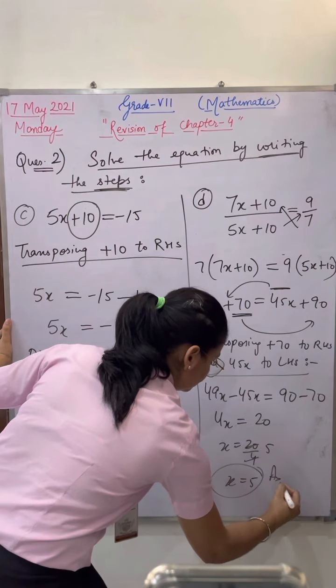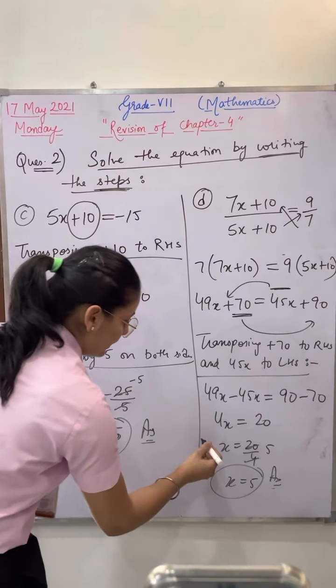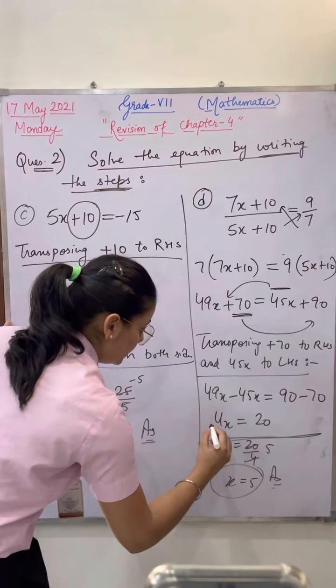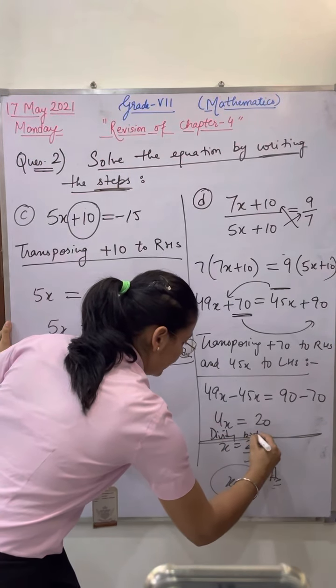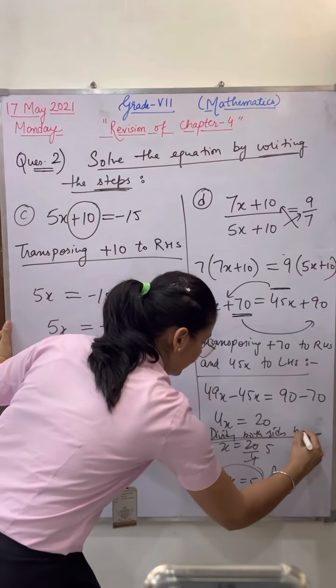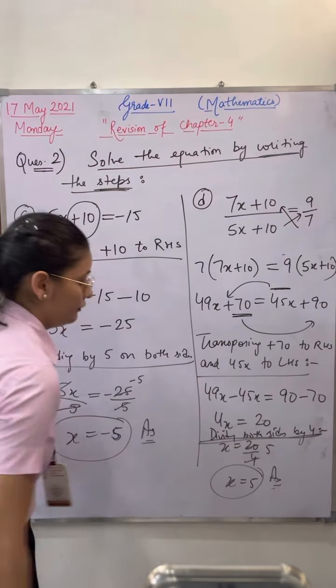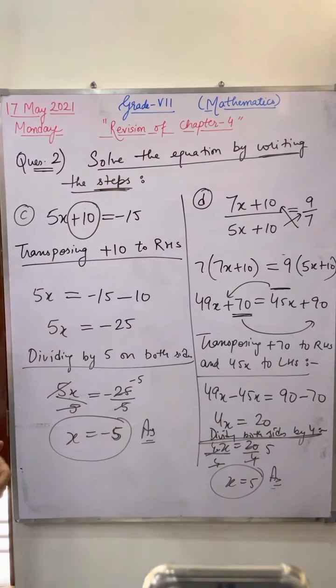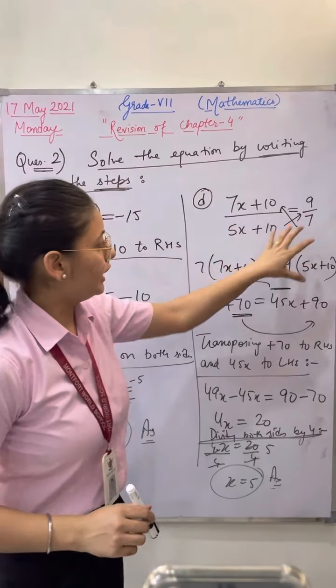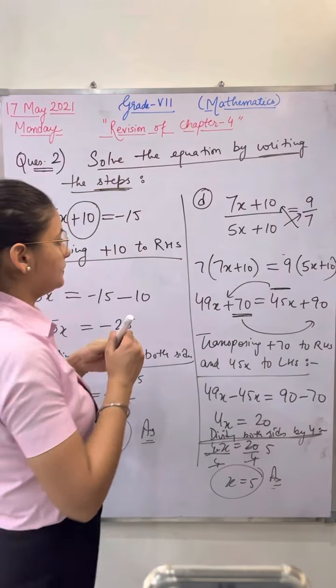This is your answer. And here one step has been missed. Here you have to apply dividing both sides by 4, and 4 will get cancelled. In such kind of question, you have to apply the cross multiplication.